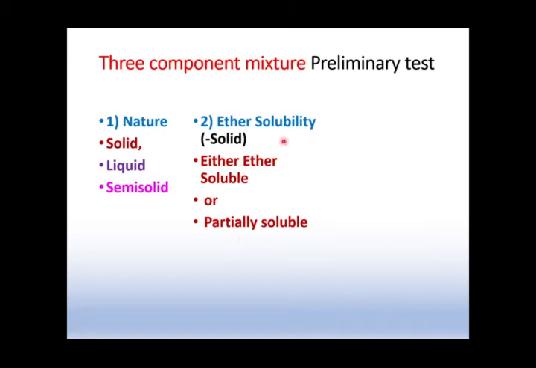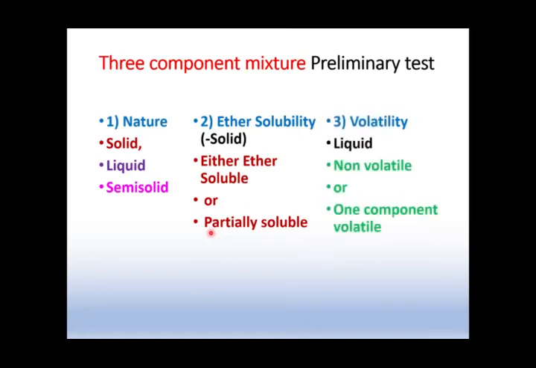So from the solubility test, what did we get? Whether all the components are ether soluble or one component is ether insoluble. And the third important test is the volatility test. The volatility test is for liquids, of course. From the volatility test, we will check whether all components are non-volatile or whether one component from this three component mixture is volatile. So either our mixture will be completely non-volatile or there is one component in the mixture which is volatile.